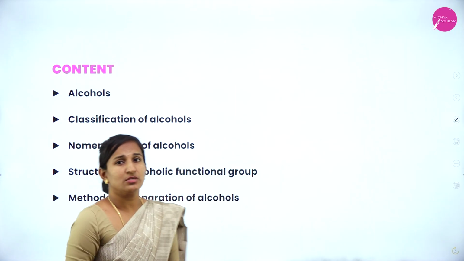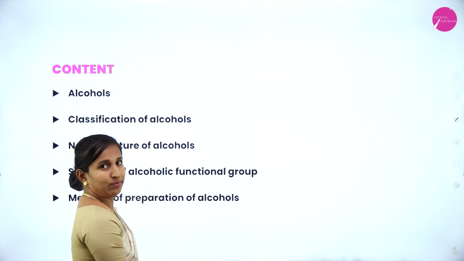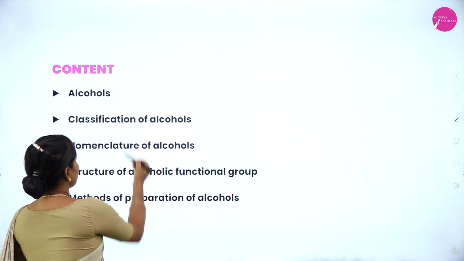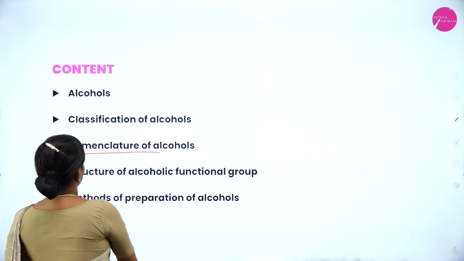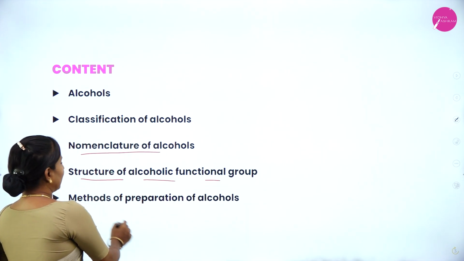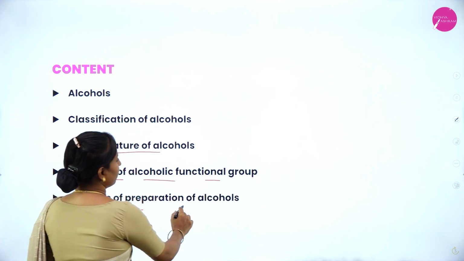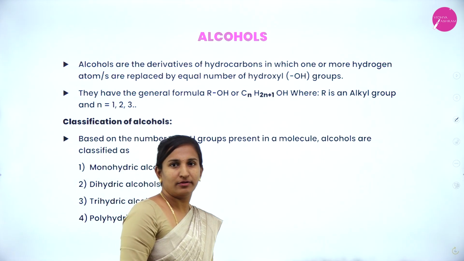Before going to the actual topic, we must know the weightage of this chapter according to the Karnataka PU board. Today we are going to discuss some of the topics from this chapter: definition of alcohol, classification of alcohol, nomenclature of alcohol, structure of alcoholic functional group and the methods of preparation of alcohol. So, coming to the definition of alcohol.